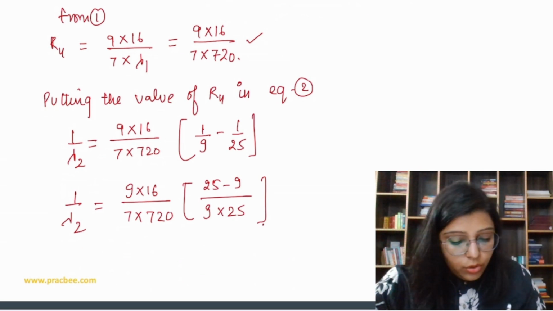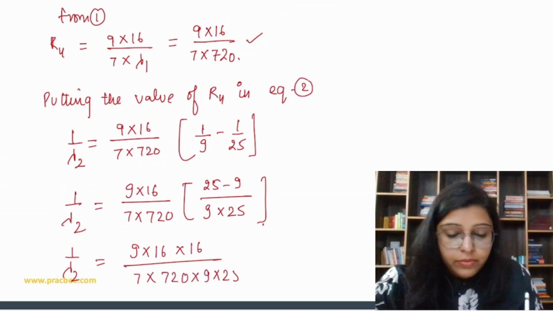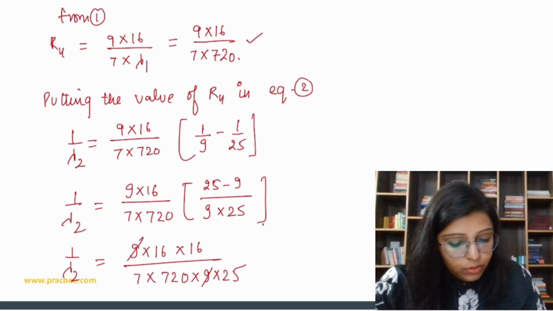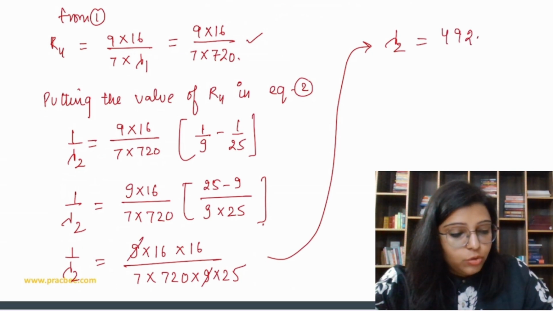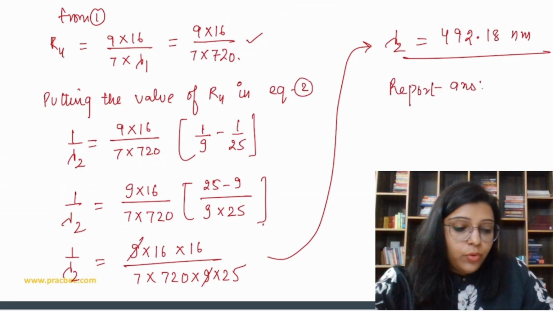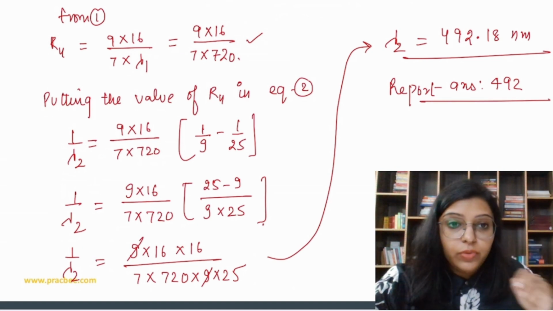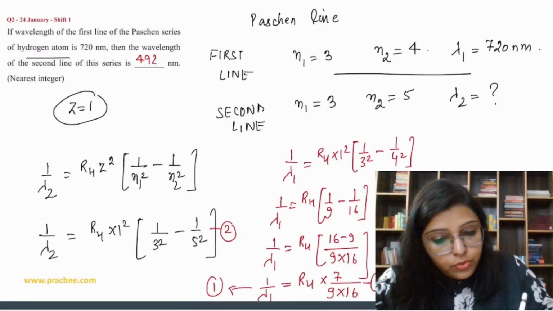Clear? So we get 1 by lambda 2 is equal to 9 into 16 upon 7 into 720 into 9 into 25, so 9 cancels out, and we can find the lambda 2 value from here. Lambda 2 comes out to be 492.18 nanometer. So we have to report the answer as 492. Okay, so the answer is 492.